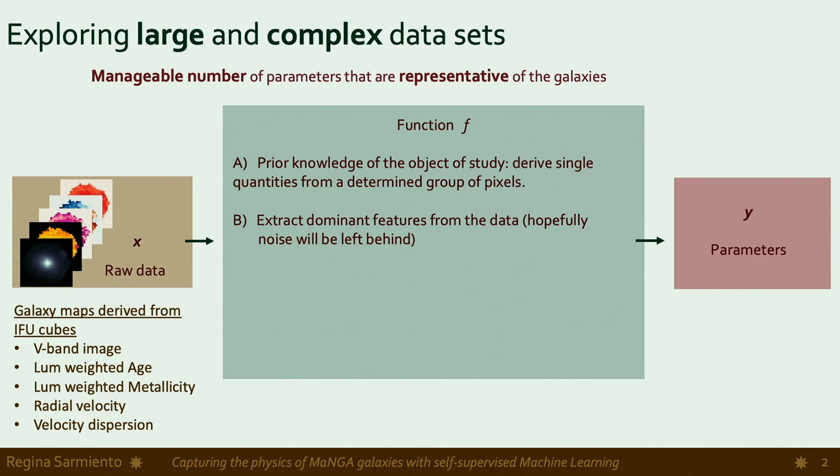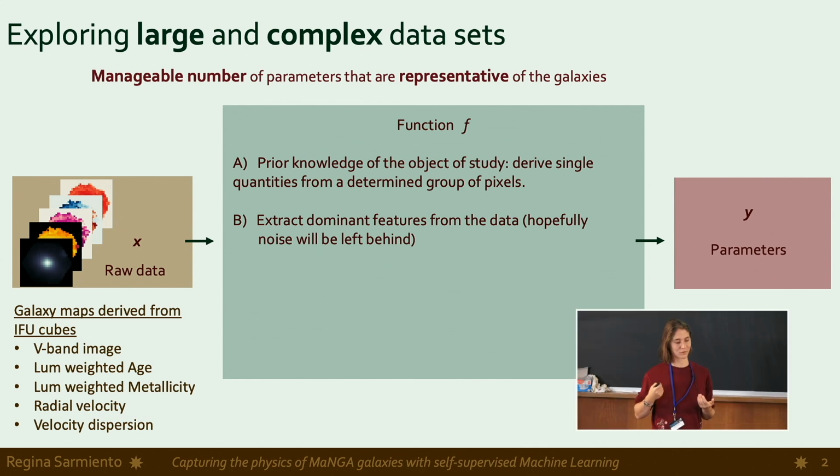In general, when dealing with large and complex data sets, we would like to have a manageable number of parameters that are representative of our object of study, in our case, galaxies. So we want to perform a dimensionality reduction, which also excludes the noise present in the data. Our raw data is going to be galaxy maps derived from the spectral cubes. In particular, it's going to be the V-band reconstructed image, luminosity-weighted age and metallicity, the radial velocity and velocity dispersion.